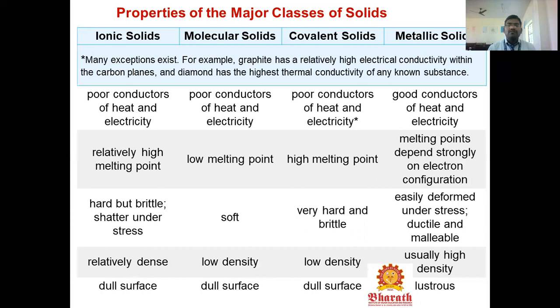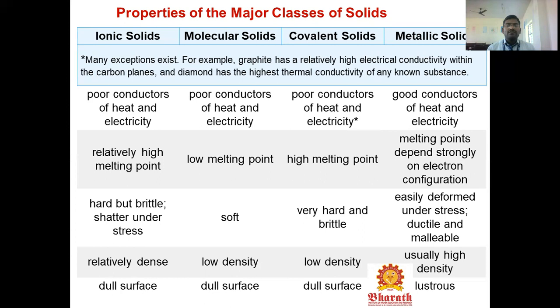Melting points depend strongly on electron configuration. In the metallic compounds, you have to use the electronic configuration to identify the melting points and boiling points also. The ionic solids are hard and brittle, and they shatter under stress. The molecular solids are soft materials, and covalent solids are very hard and brittle. Metallic compounds easily deform under stress and are ductile and malleable.